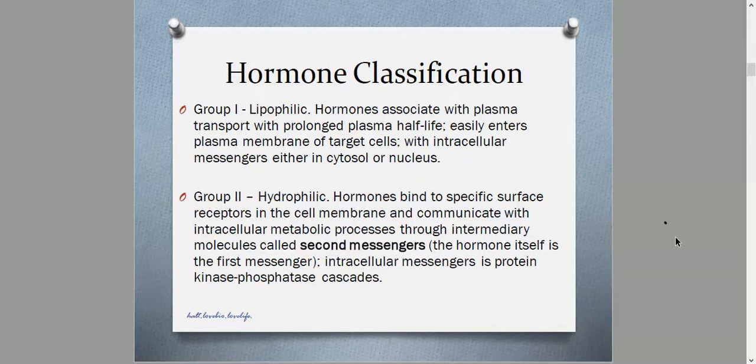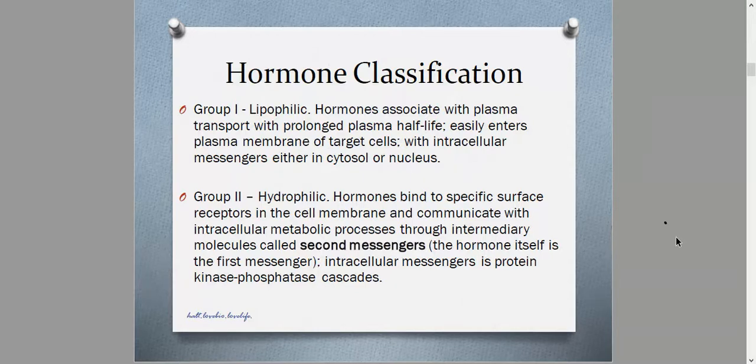So in group 2 hormones, we identify the hormone as the primary messenger or the first messenger, and secondary messengers are intermediaries or intermediate molecules that ensure the transmission of the signal from hormone recognition and binding to the target cell until the intracellular effect of the hormone is effectuated.